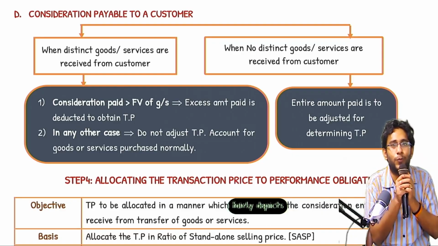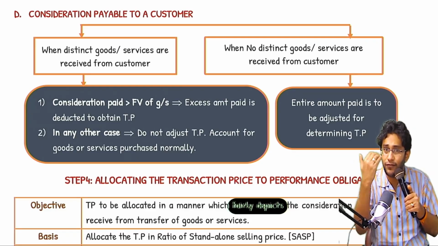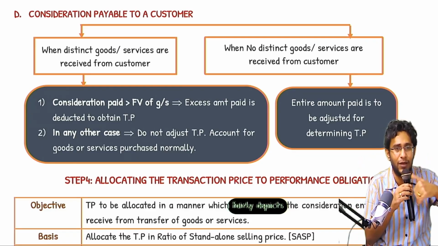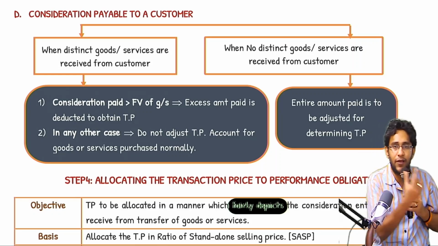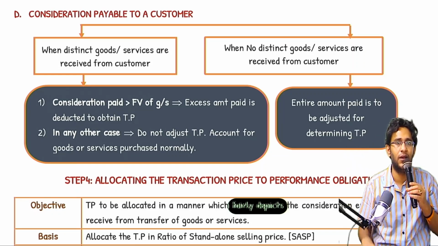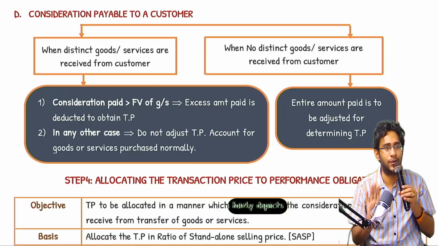Then whatever you paid to him should be reduced from whatever you received. I received 15, I paid 5. For this 5 that I paid, I did not receive any distinct goods and services. So the 5 should be adjusted against that 15. Effectively, revenue should be recognized only at 10 crores. This is the provision given.